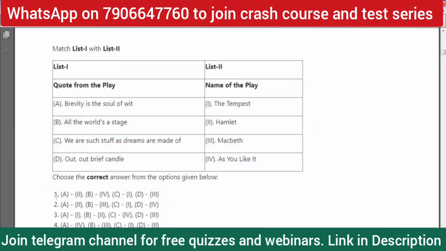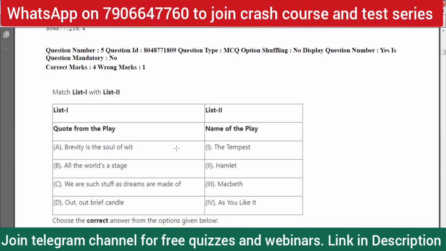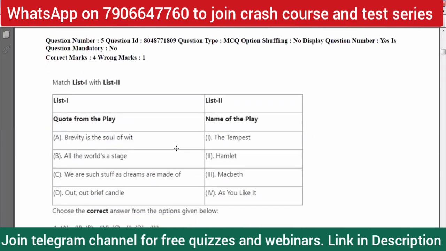So option 1 is the correct option, right? You have to remember some famous quotes from Shakespeare's plays, like tomorrow, and tomorrow, and tomorrow, creeps in this petty pace from Macbeth. There are also other famous soliloquies as well.